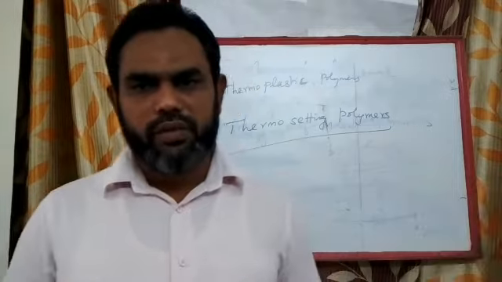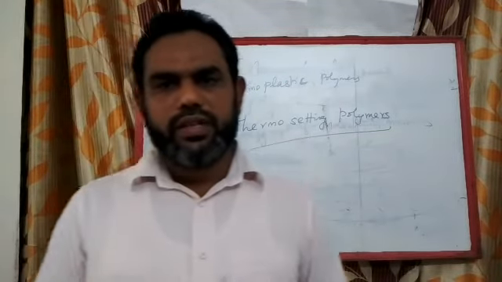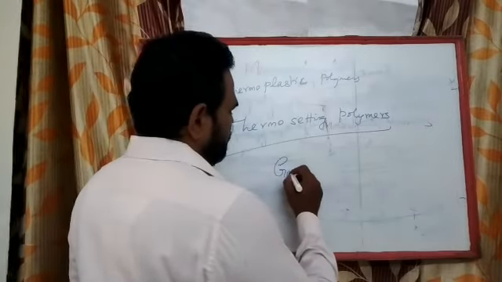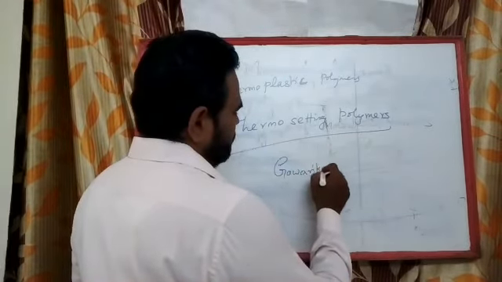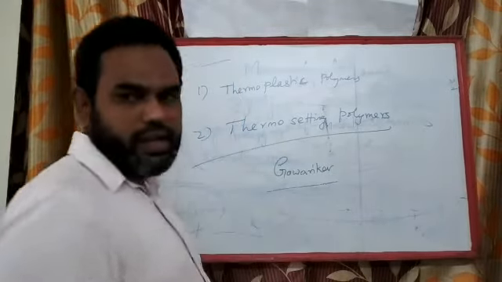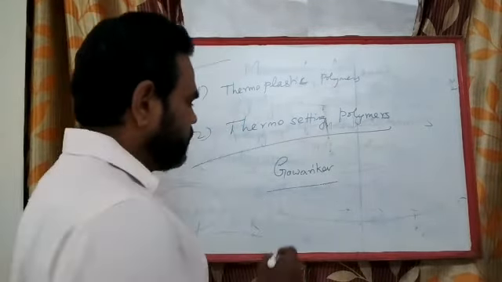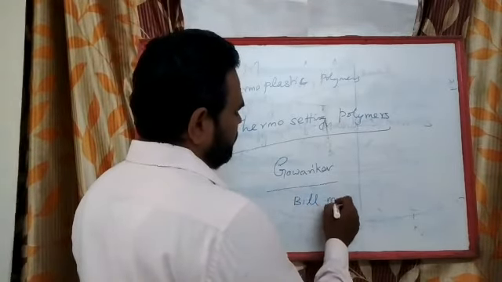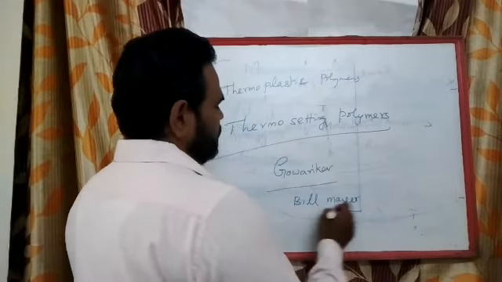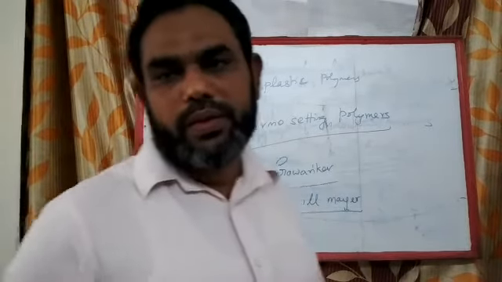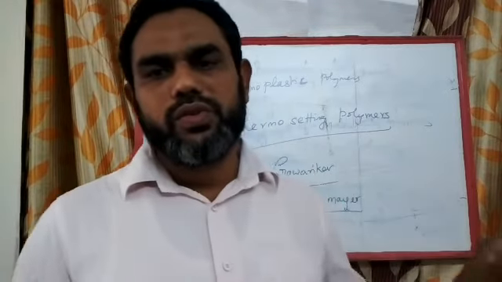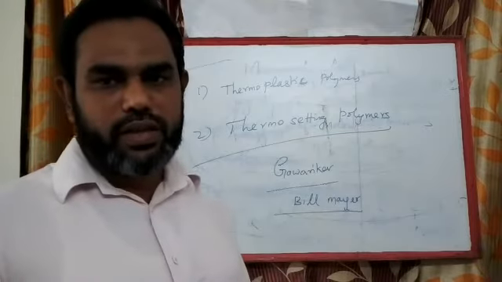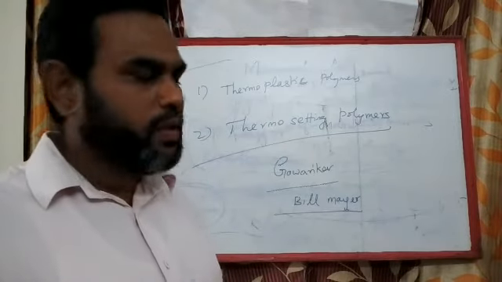For this macromolecules or polymer science, you can refer to two important books. One is Macromolecules by Gowariker, and number two is by Billmeyer. These two books will help you to understand the subject in a better way.